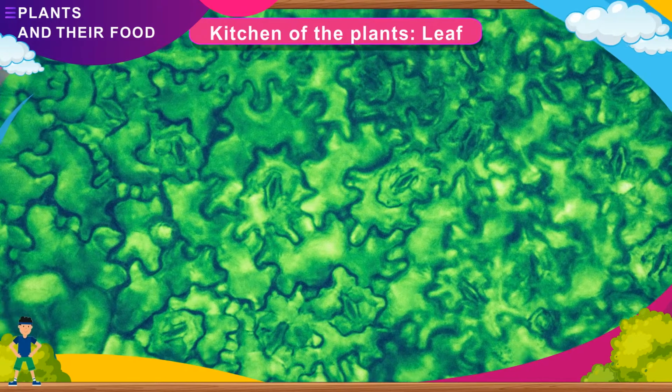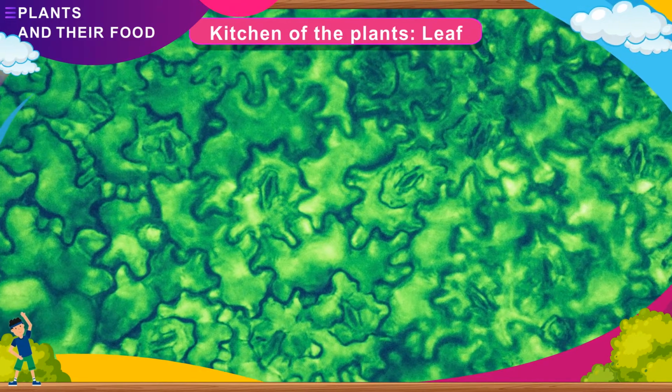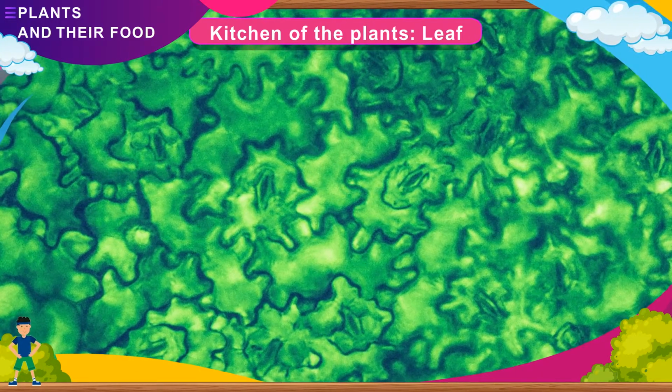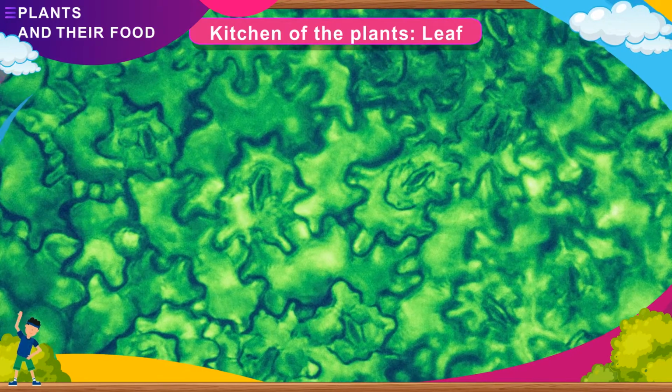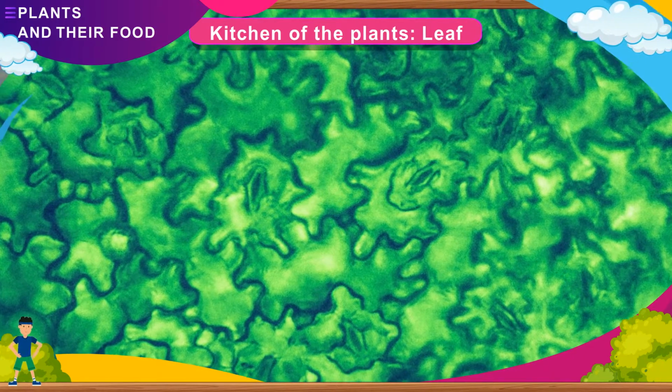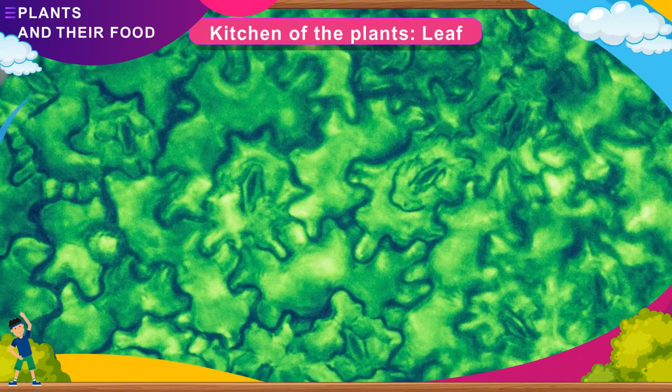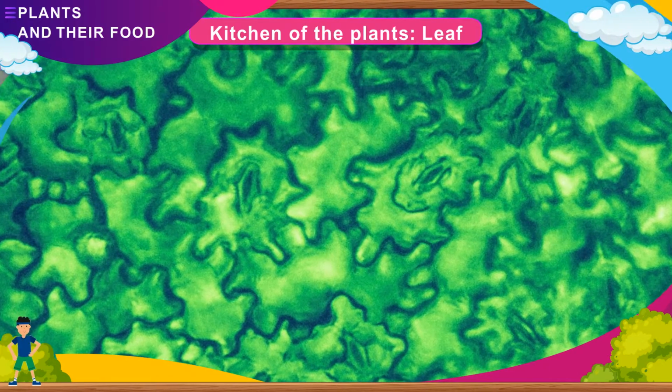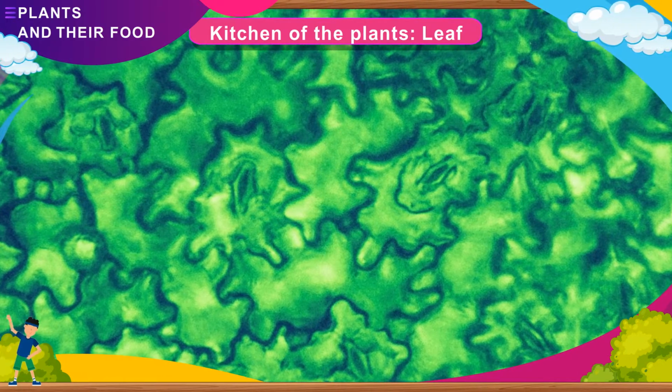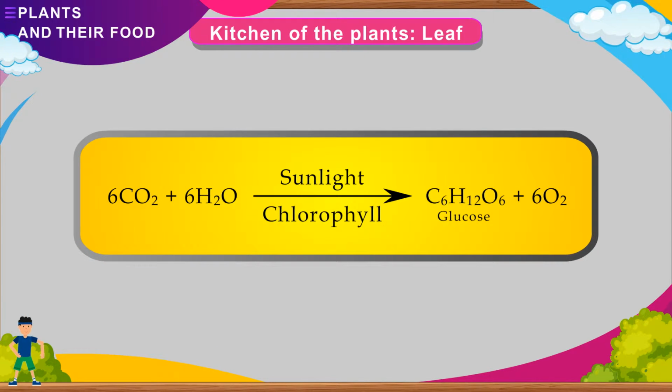The glucose is then converted into starch and passed on from the leaf to the stem down to the roots for providing food to all parts of the plant. The leaves are, therefore, the main areas of photosynthesis in all the green plants.